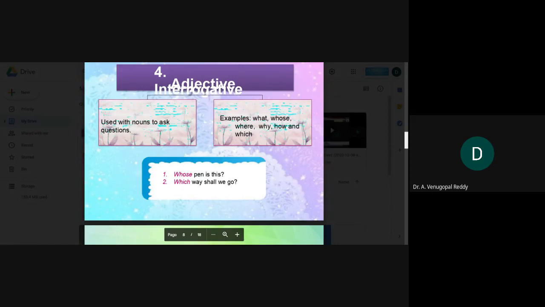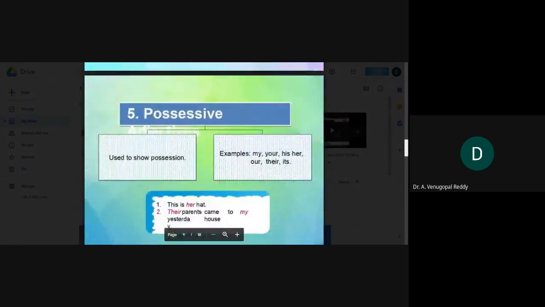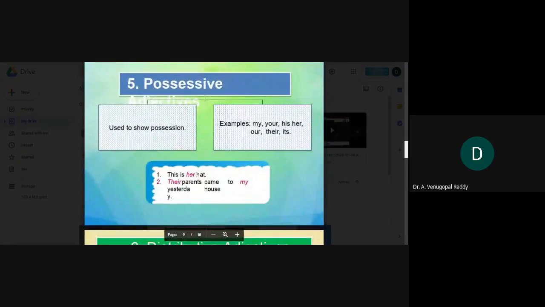So, for example, whose pen is this? Which way shall we go? Whose and which are considered interrogative adjectives.